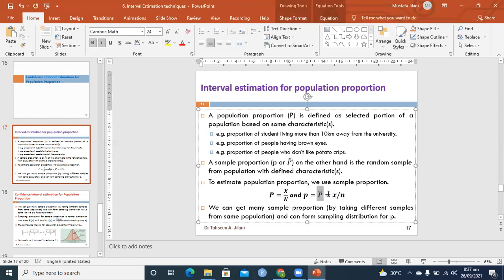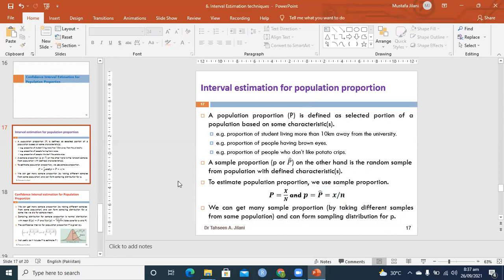Because we can have different samples from a population of 100,000 people, we can have different proportions of the people who like crisps or who don't like crisps. Maybe some people like potato crisps, some like banana crisps, or beetroot crisps, and there are so many different varieties. So if we have 100,000 people, we can have 100 different samples each of size 1,000, and from those samples we will have different proportion values. That means the sample proportion becomes a random variable by itself.